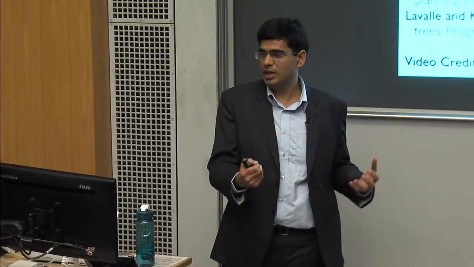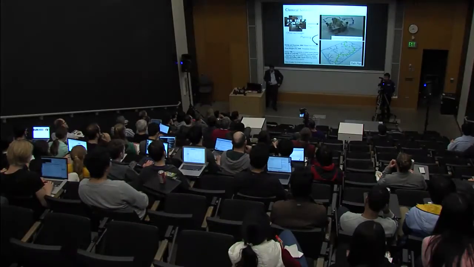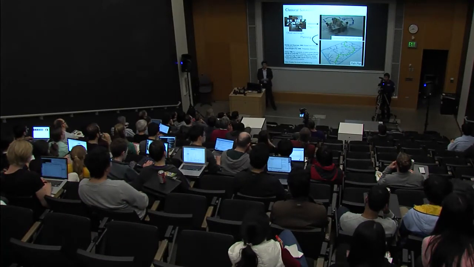We have sophisticated mapping techniques which can now take in inputs from various different sensing modalities to produce a geometric reconstruction. We also have sophisticated path planning algorithms which can now plan paths for various different complicated robot action spaces and so forth. However, this choice of geometric 3D reconstruction as an intermediate representation has some drawbacks.